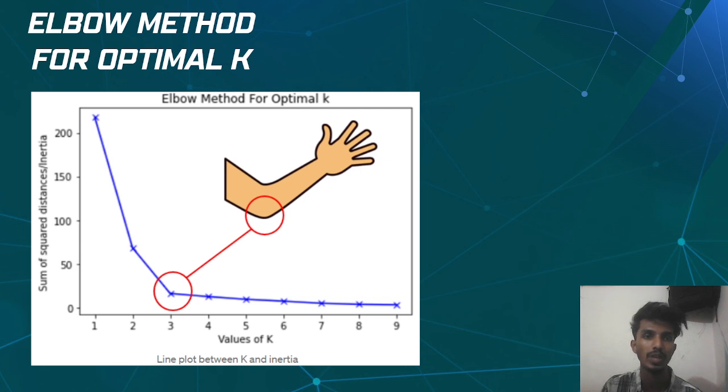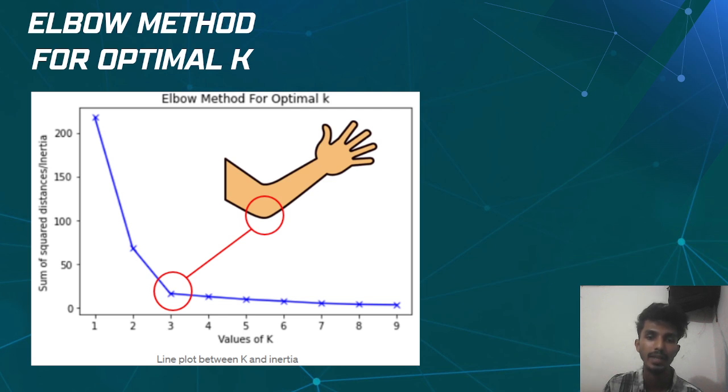At last, we will talk about the elbow method. The elbow method is used to find the optimal value of K. So how does the elbow method work? For each value of K, for instance, let's consider 1 to 9, we will calculate the value of WCSS, which is within cluster sum of square distance, and then we will plot these results.